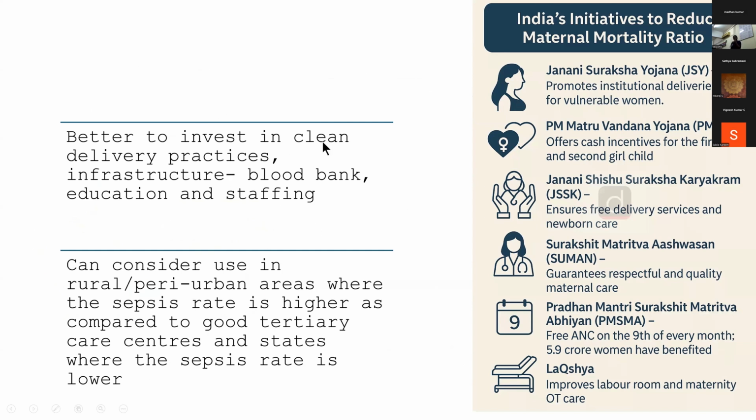Yeah. So what I would say is it is better to invest in clean delivery practices, infrastructure, blood bank, education, because hemorrhage is the most common cause of maternal mortality, and staffing. And maybe you can consider use in rural or peri-urban areas where the actual sepsis rate is higher as compared to your tertiary care centers or healthcare that's already low maternal mortality rate. And these are all the existing schemes which India has already rolled out for pregnant ladies. Thank you.